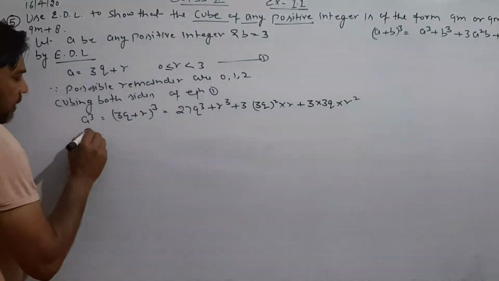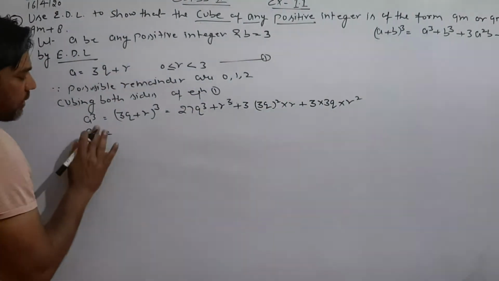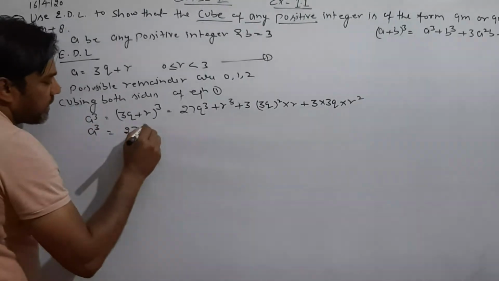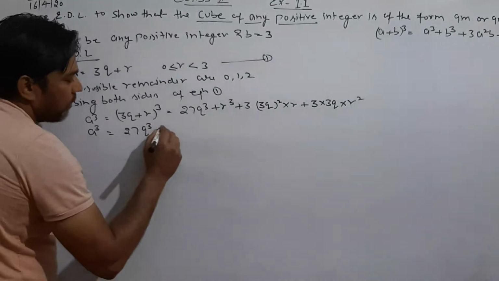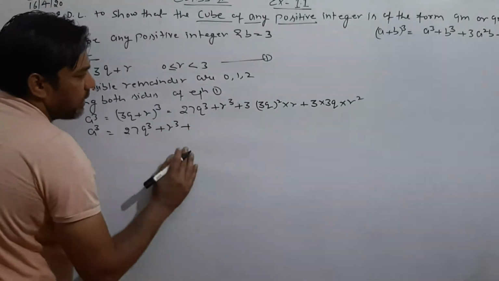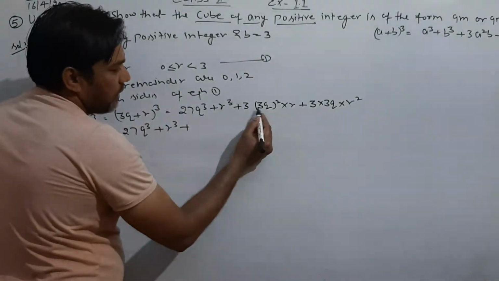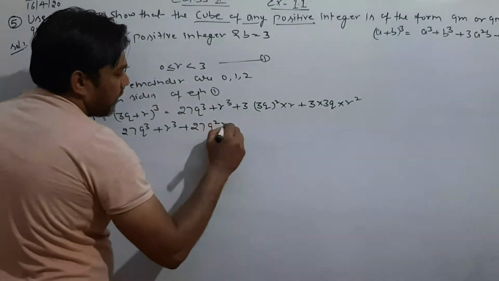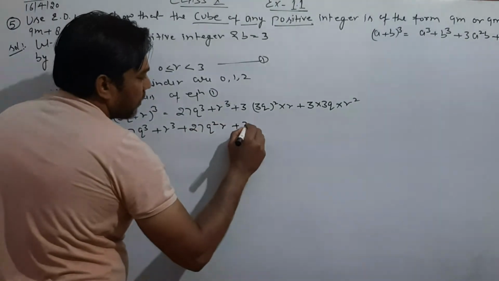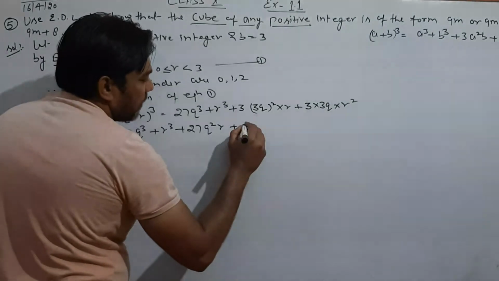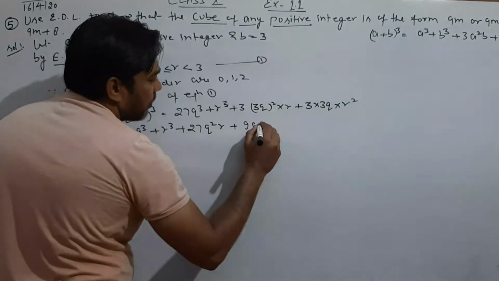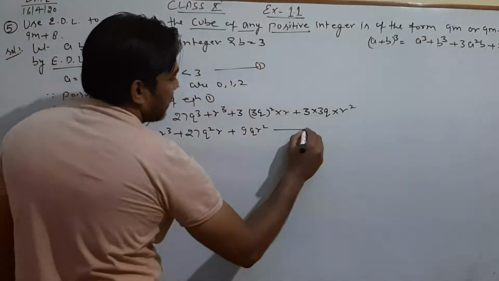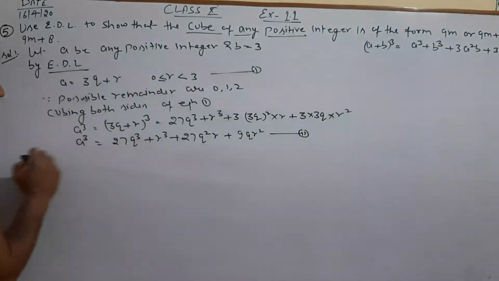So finally the terms are converted as 27q cube plus r cube plus 27q square r plus 9q r square. Clear? This is our equation number 2, a cube.